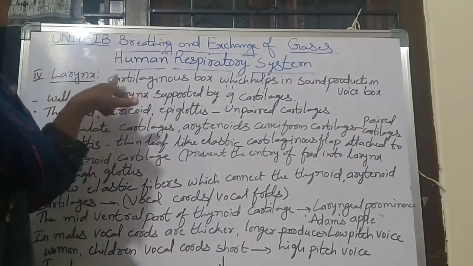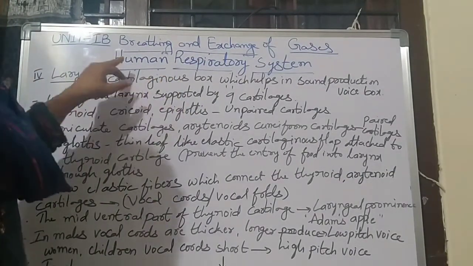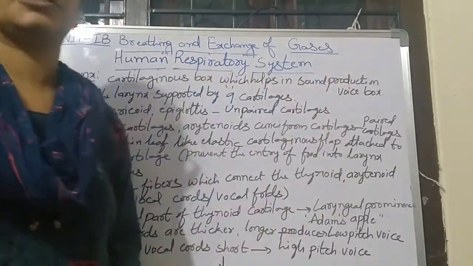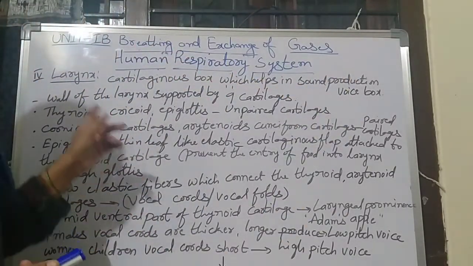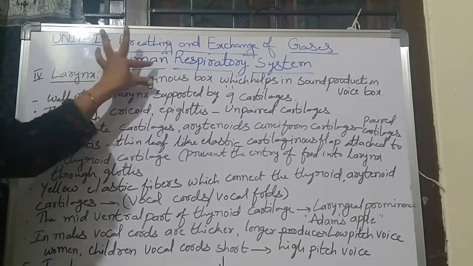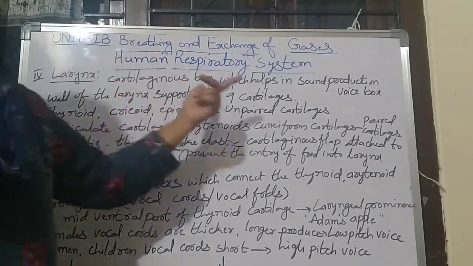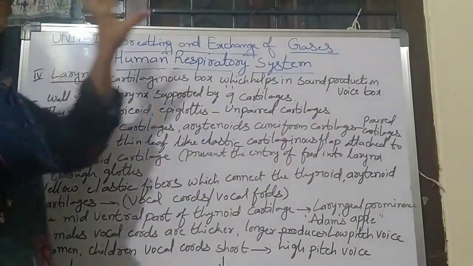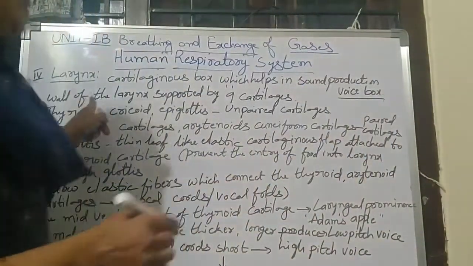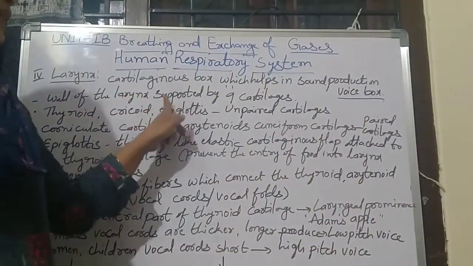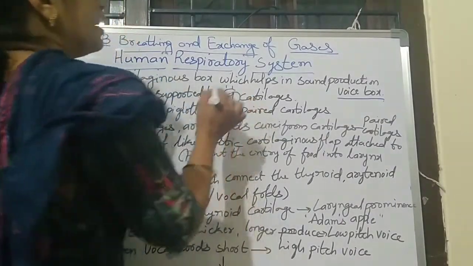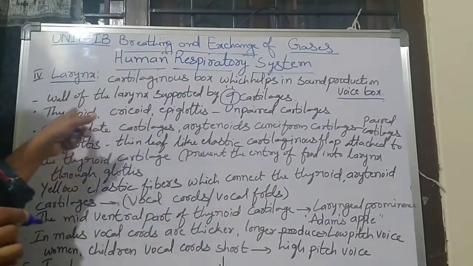The larynx is made of cartilage. This cartilaginous box helps in sound production, so it is also called the voice box. The wall of the larynx is supported by 9 cartilages. What are they?